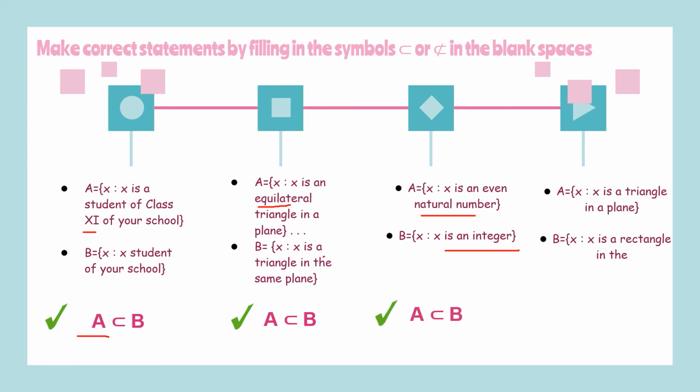Super. Your last question. A is the set of X such that X is a triangle in the plane, and B is the set of X such that X is a rectangle in the plane. Is it a subset? Triangle and rectangle. Will triangles be there in the rectangles family? No. So A is not a subset of B. Are you clear? So hope you are clear with what subsets are.